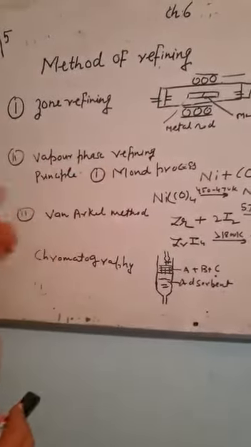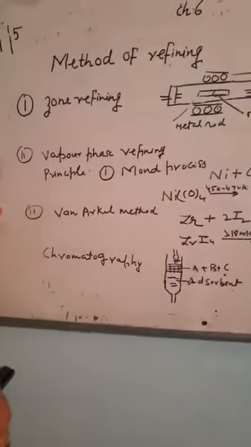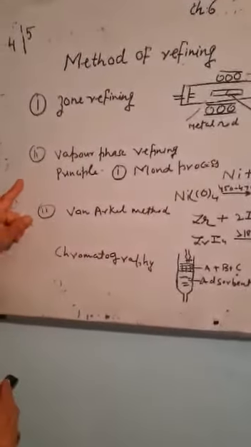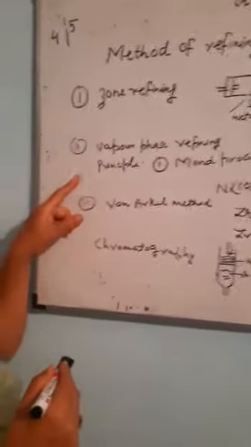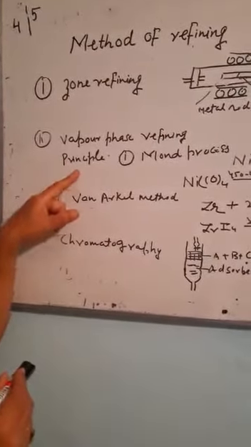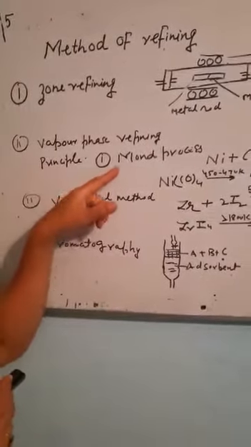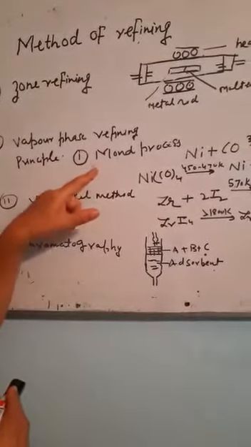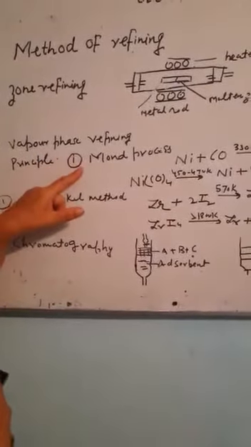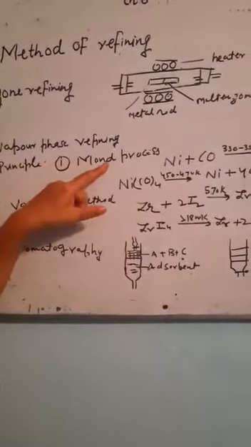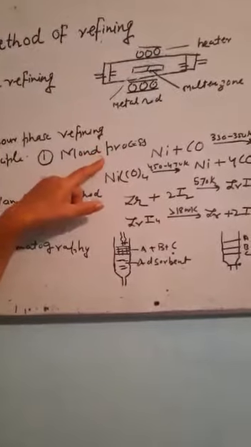The next method is vapor phase refining. There are two principles for vapor phase refining. First, the metal should be volatile. Second, it should be easily decomposable. There are two processes by which vapor phase refining can be done. The first is known as Mond's process. This is for refining of nickel.